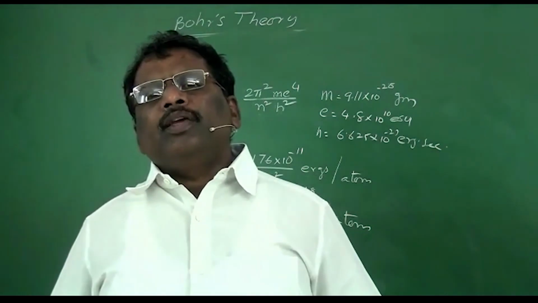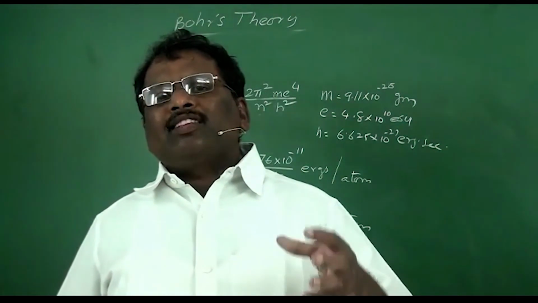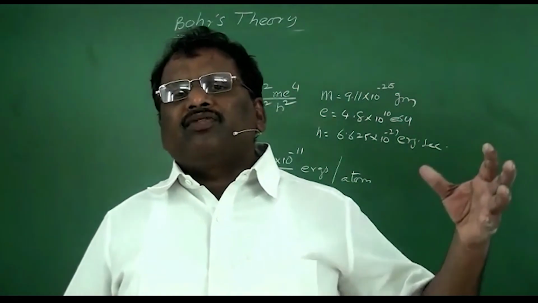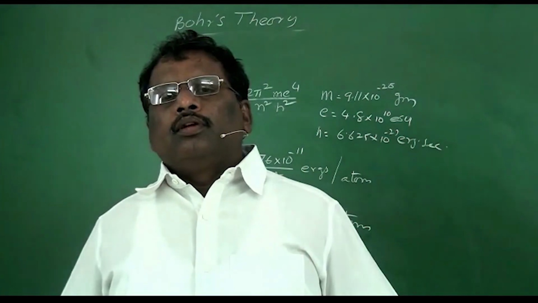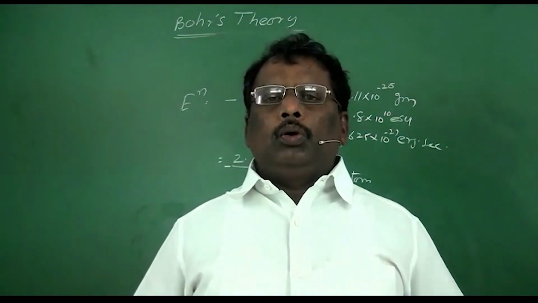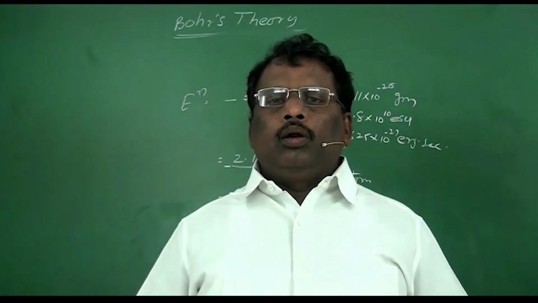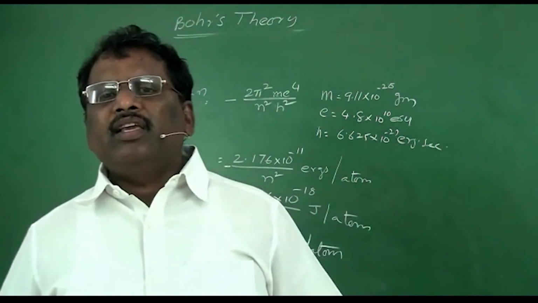That spectra is said to be a fine spectra. Why is this fine spectra forming? That reason was not explained by Bohr. He was unable to give the reason for the fine lines of the spectra.